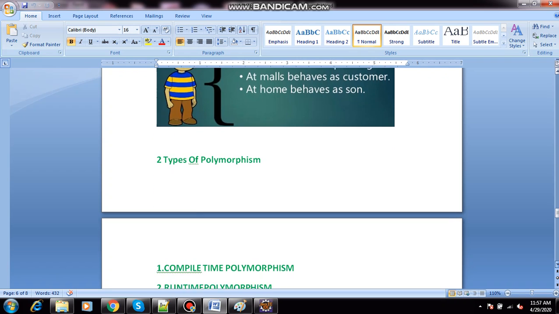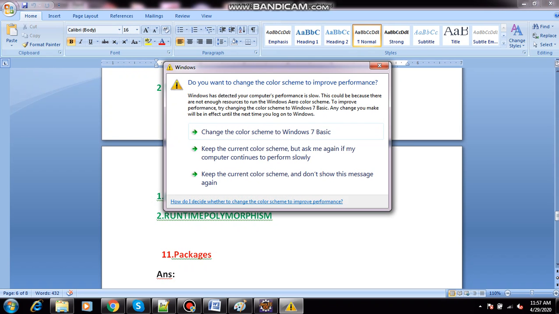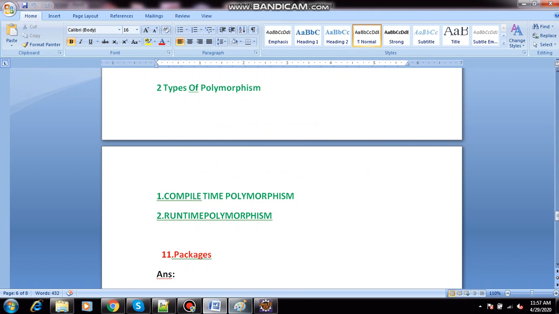How many types of polymorphism are there? One is compile time polymorphism, another is runtime polymorphism. Don't get confused by these names. Compile time polymorphism is nothing but the overloading concept. Runtime polymorphism means the overriding concept. So just the names are changing, but the behavior is the same.